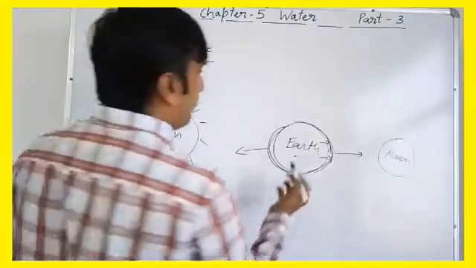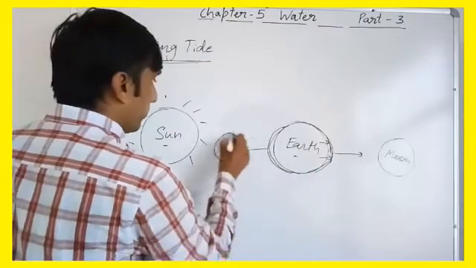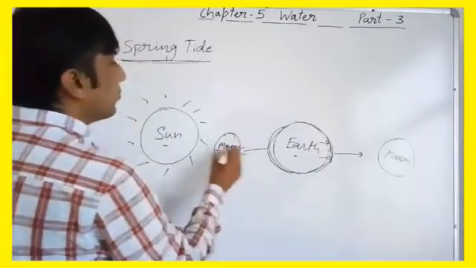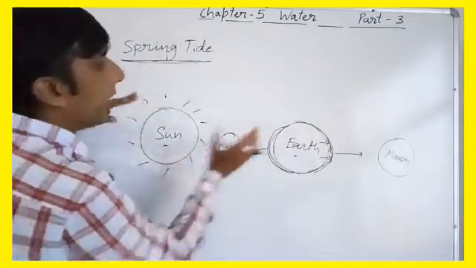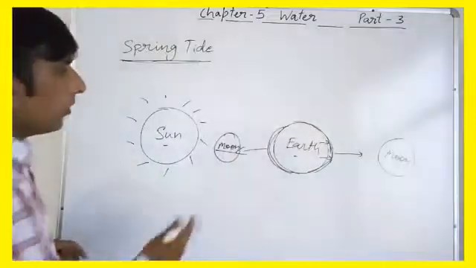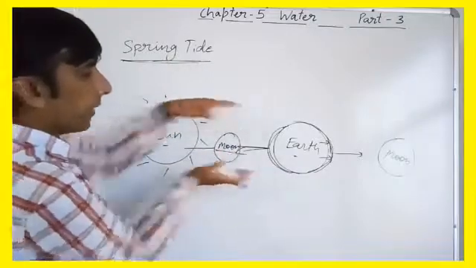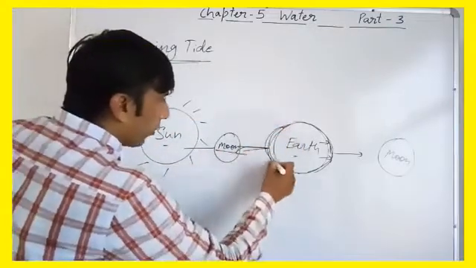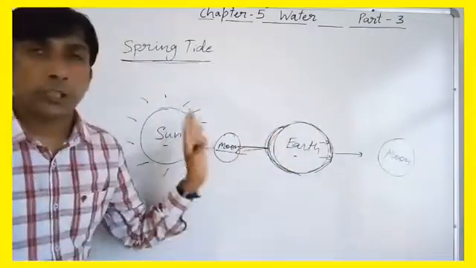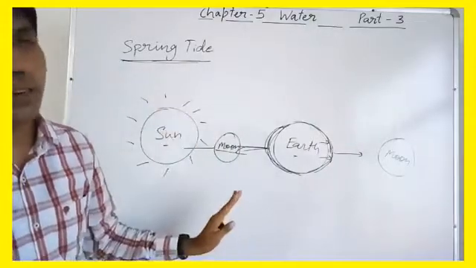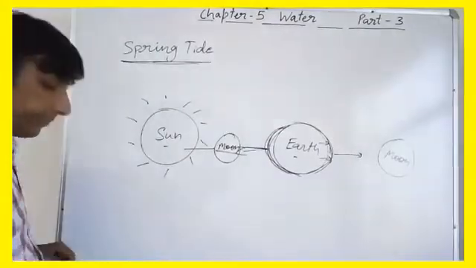In another way, sometimes Sun, Moon, here Moon. If Moon comes on this side, once again Sun, Moon and Earth are in the same line. So the gravitational force of Moon and Sun are both on one side, so they will pull the water of Earth, so water level will come up, understand? So in this way, this is spring tide or high tide. Clear? This is about high tide, and now we will study about low tide or neap tide.